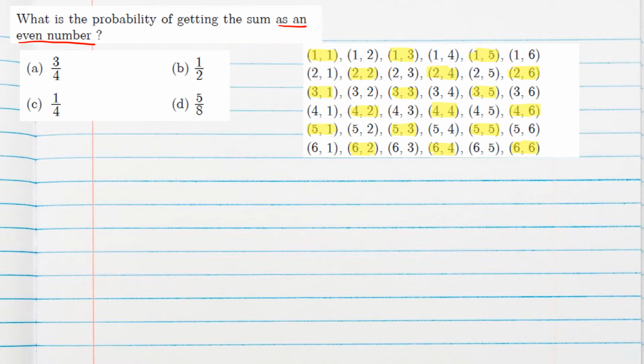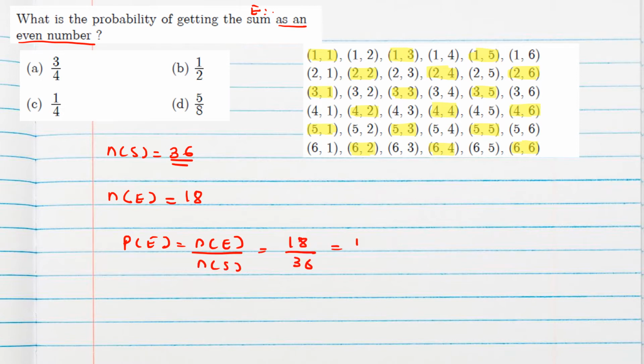But here, n of s will be total 36, and for the number of favorable outcomes, suppose e is the event of an even sum, n of e we can count here, it will be 18. So probability of e will be n of e favorable outcome divided by total outcome, that is 18 by 36, which is 1 by 2. So B option is correct here.